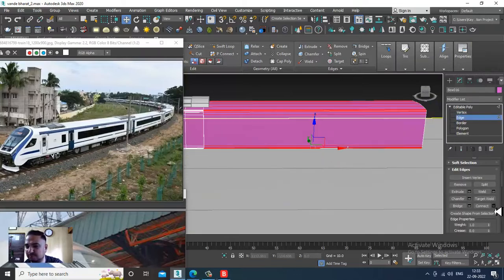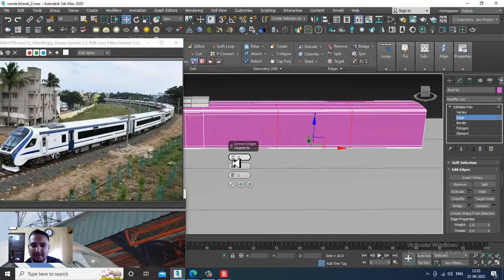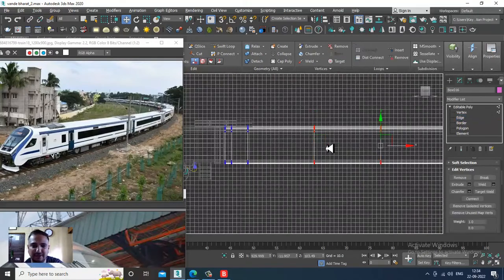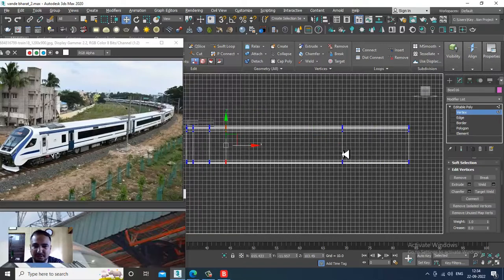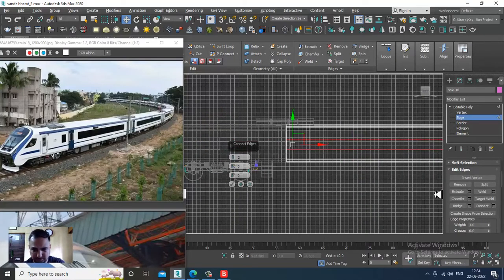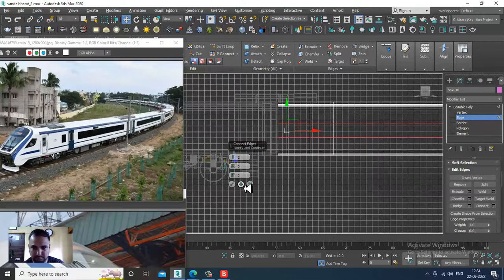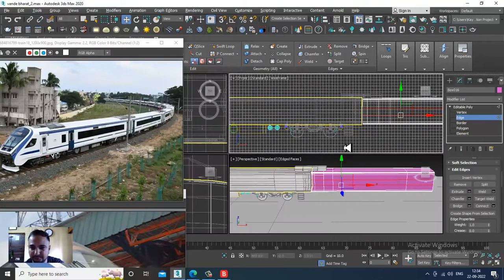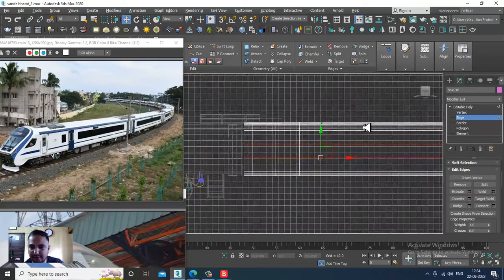Again I'll put two connects over here. I'll go into the front view, select this, and slightly shuffle this till here. Select these edges. Let's give two connects over here.